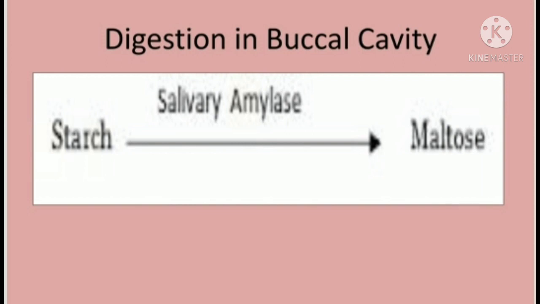This conversion is done with the help of the enzyme salivary amylase. About 30% of starch gets converted to maltose in the mouth only.